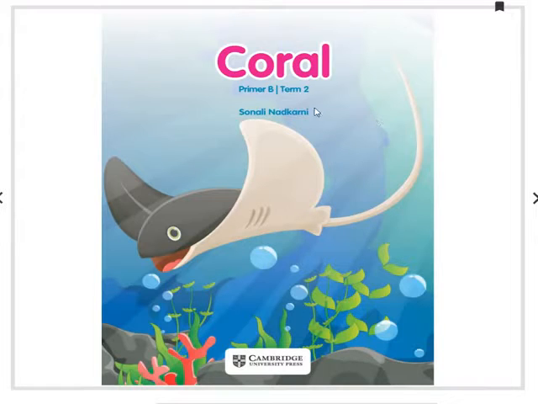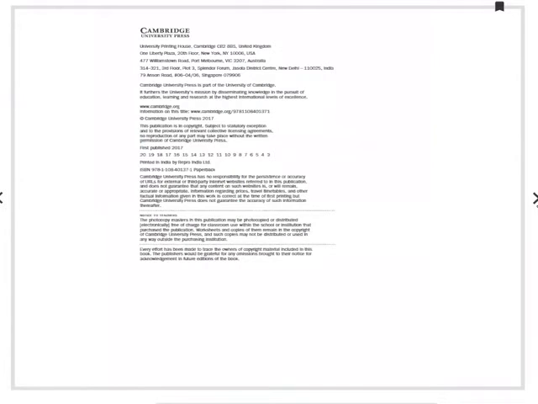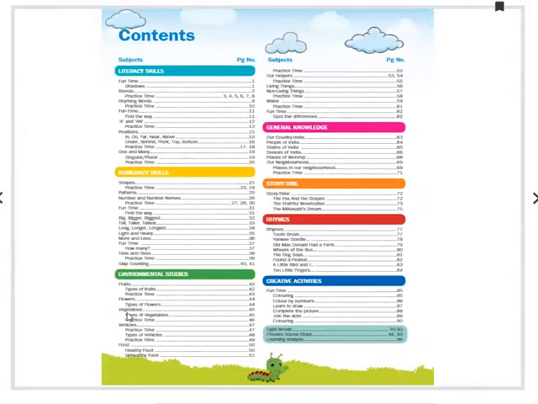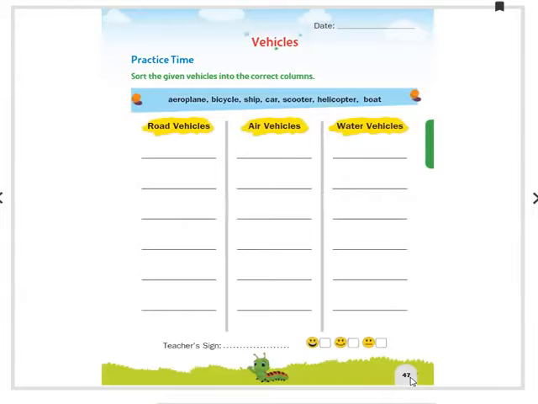Please open your term books, Choral Primary Term 2. Today we are discussing the topic EVS. In EVS we completed fruits, flowers and vegetables. Now let us go to the topic vehicles. Please open your term books at page number 47. What is it? Page number 47. Yes.